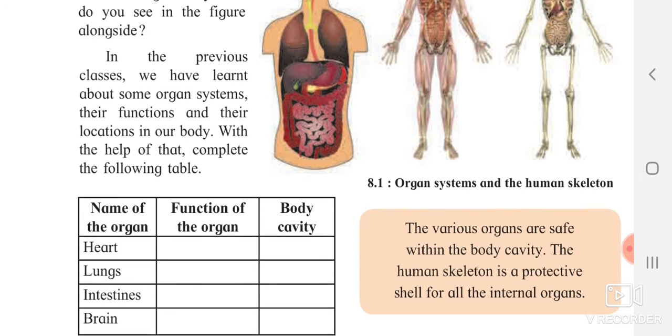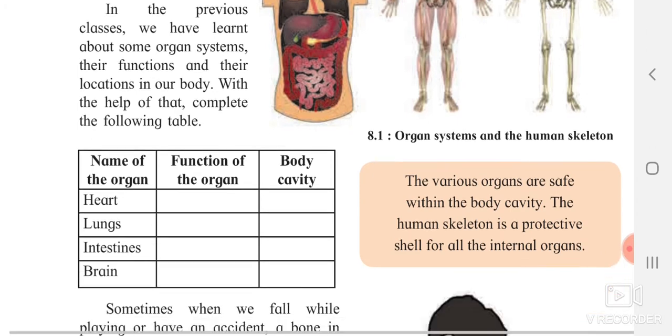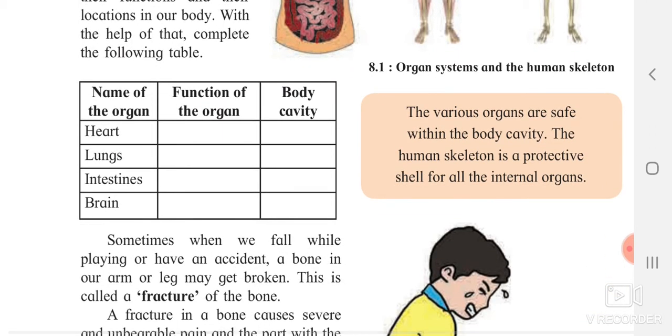So, what are their functions? In the previous classes, we have learned about some organ systems, their functions, and their locations in our body. With the help of that, complete the table below. They have given you one table. Name of the organ: heart. Heart, what does the heart do? Yes, the heart pumps the blood, which allows it to flow in all parts of our body.